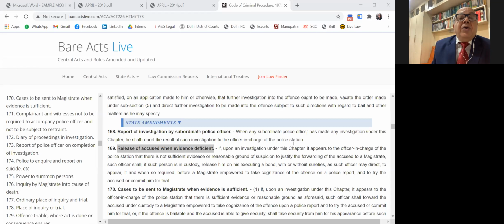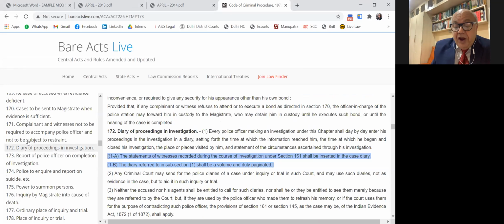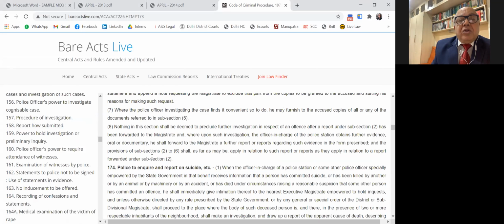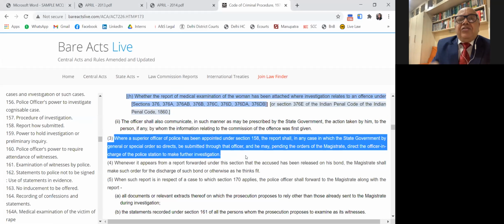Now, a 169 order is not binding upon the magistrate. He may choose to accept it or not. But when the charge sheet is submitted, a superior officer under section 158 is enjoined with powers, read with section 173 subclause 3, to order further investigation. Please note that this is a very important clause. This is what happened in the Alibag case of Naik versus the eminent journalist, Mr. Arnab Goswami. So these powers were invoked here, 173(3).